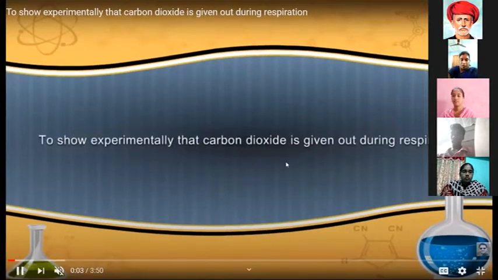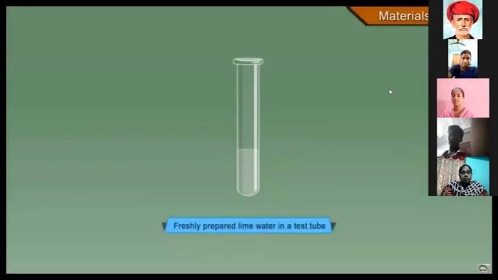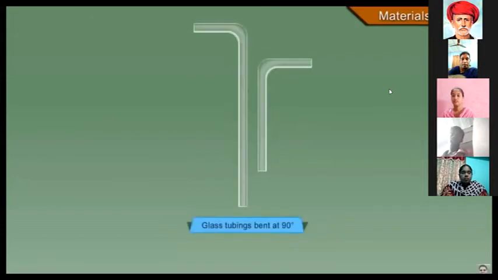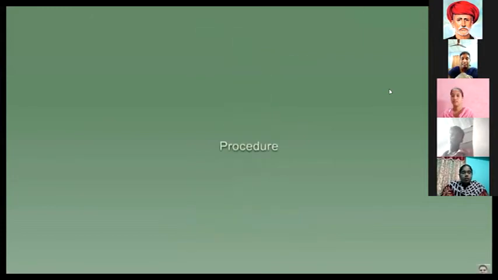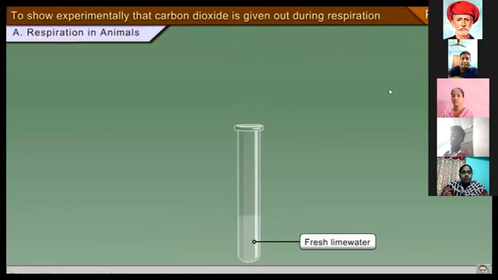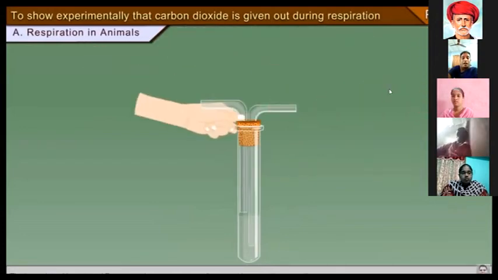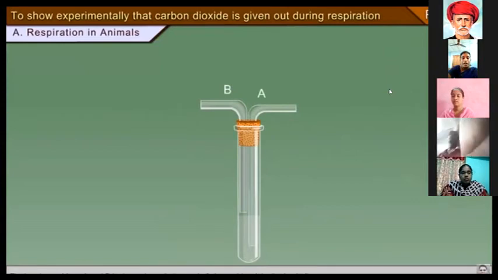Now watch this video, all of you, to show experimentally that carbon dioxide is given out during respiration. We will take the test tube, cork, and delivery tubes. What is the procedure? You take the test tube and fill it with fresh lime water. Lime water is called calcium hydroxide. It is fitted with the cork and delivery tubes A and B inserted.